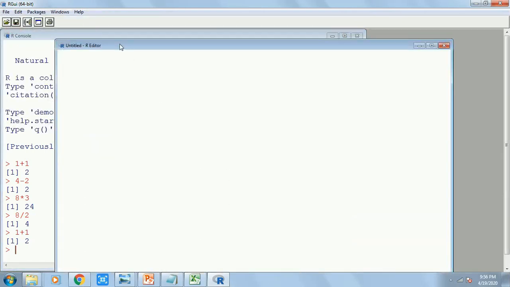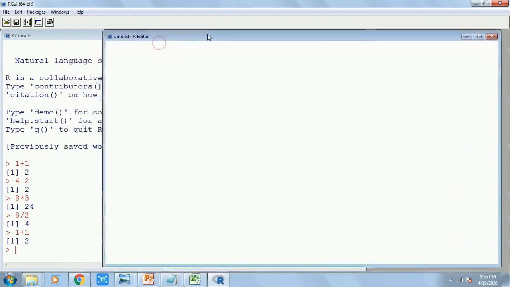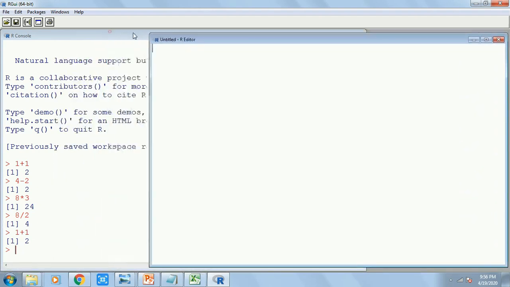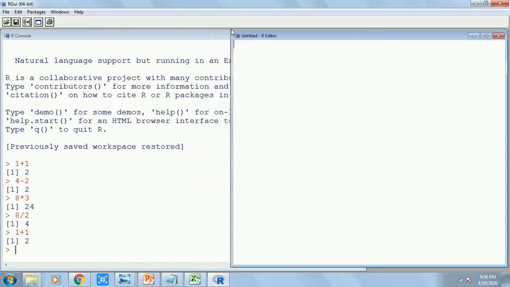So I get a Word or Notepad-like structure. You can resize it, put it over here, and make it a little bit small. It will be easier for you to see both the screens together. Okay, here if I write again